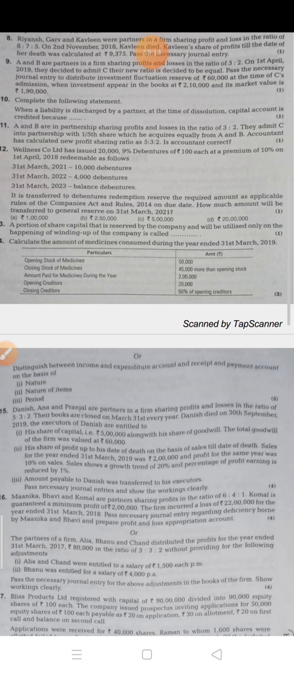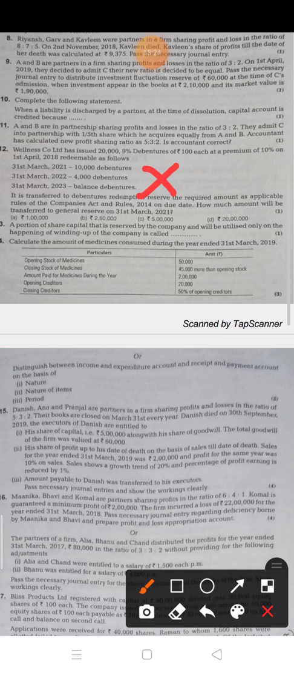Next, question number 12. Again, question number 12 is from redemption of debentures, and the redemption of debentures chapter will be deleted this year. So this question again we will not discuss.